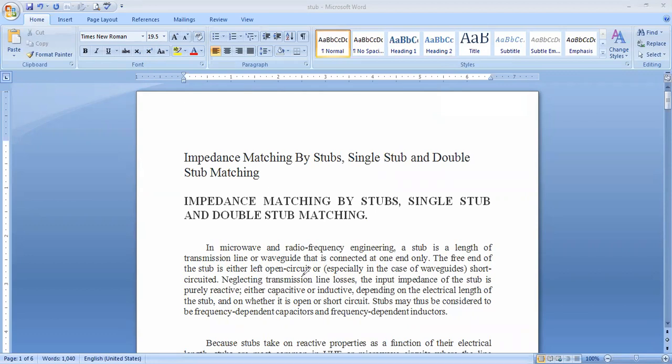The input impedance of the stub is always purely reactive, and purely reactive means either capacitive reactive or inductive reactive, whatever it may be. Of course, it always depends upon the electrical length of that stub. Already you know what is meant by electrical length. Stubs are considered to be frequency dependent. Of course, they are reactive, so they always depend upon frequencies.